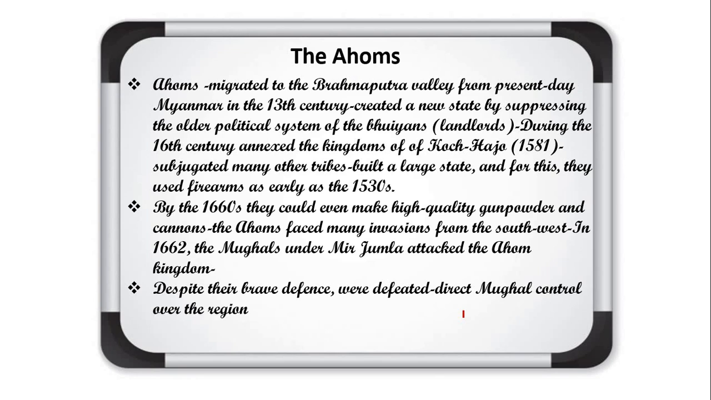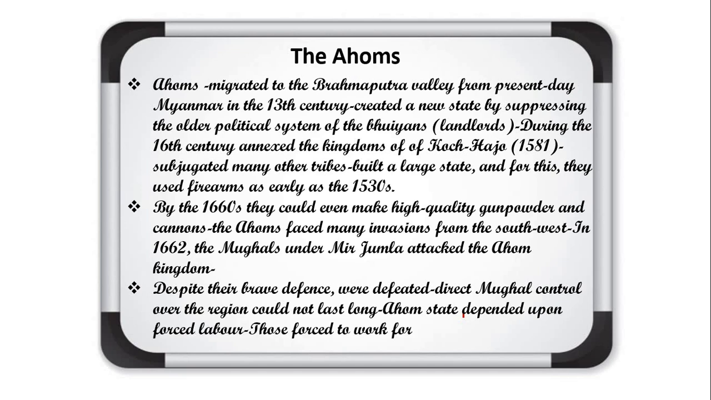Direct Mughal control over the region could not last long. The Ahom stayed dependent upon forced labor. Those who were forced to work for the state were called paiks. Now we will discuss it. When the Mughal empire attacked this Ahom community, they were defeated. They couldn't defend themselves, and were defeated by the Mughals. And now this Ahom kingdom came under the control of the Mughal empire.